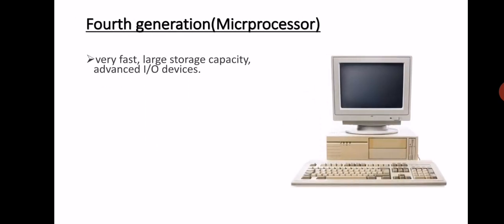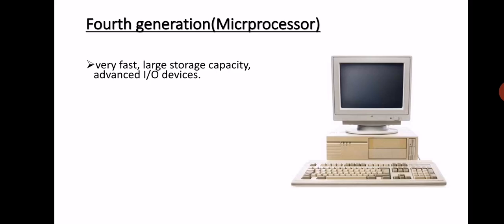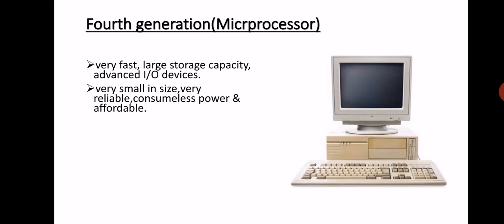Fourth generation, the generation of microprocessor. These generation computers were very fast in speed, they had large storage capacity, and they had advanced input and output devices. They were very small in size but very reliable, consumed less power and were affordable.